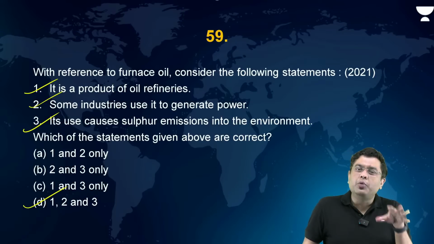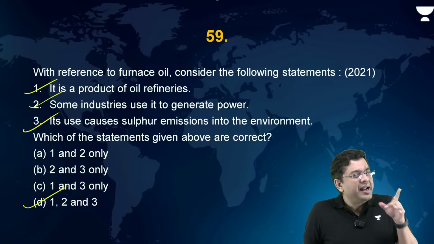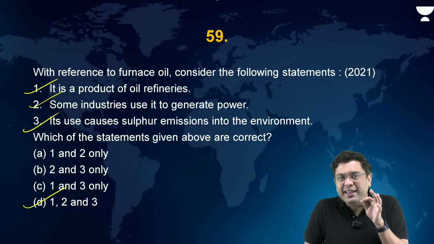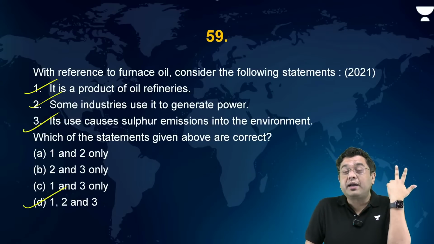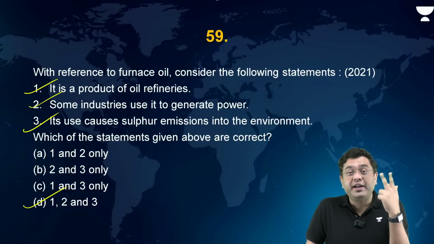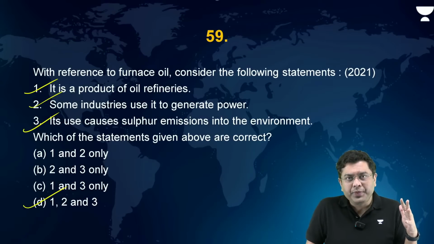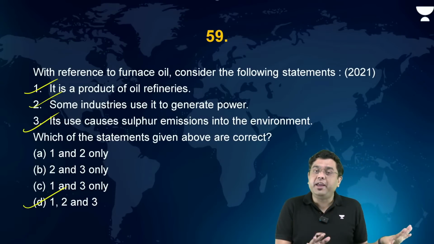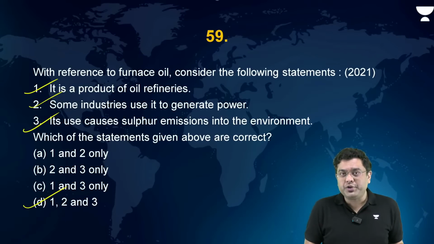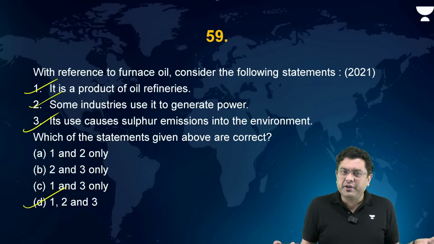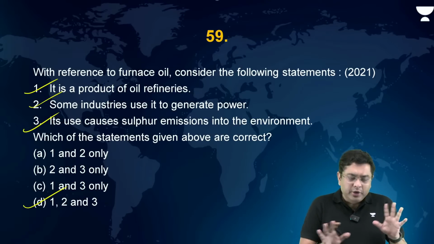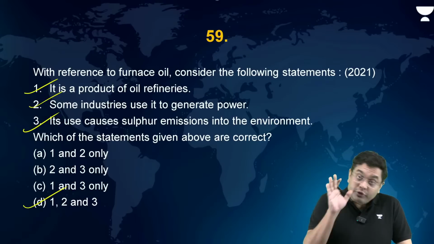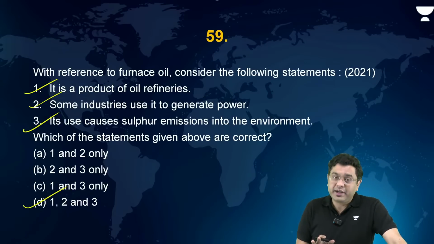No. These are the ones which have remained in the news. And secondly, it is asking you some basic concepts, such as whether carbon dioxide, sulfur dioxide, etc. are released or not. So these are not non-doable questions. If you are well versed with the current affairs of the year and a half, you should be in a very good position to answer these kinds of questions. So that is the trend I want you to take a look at.